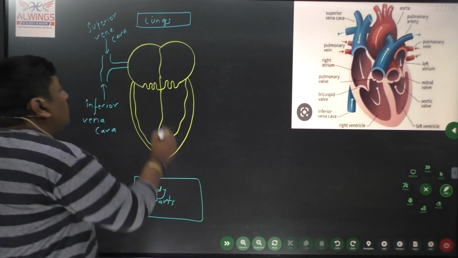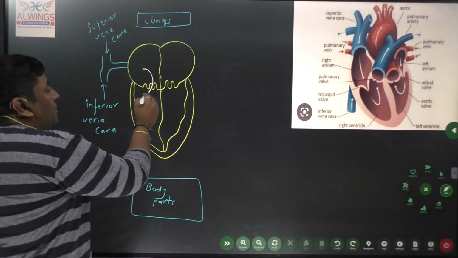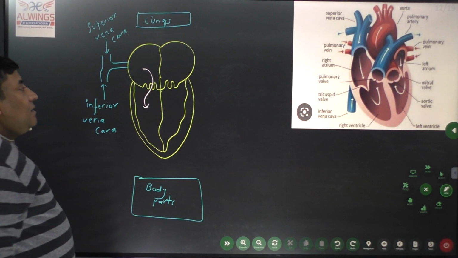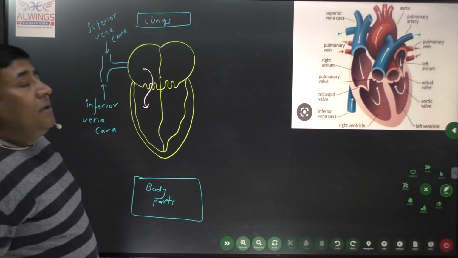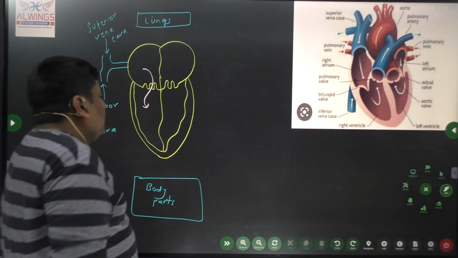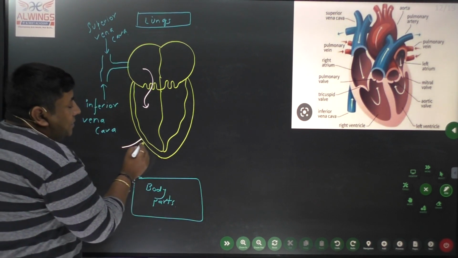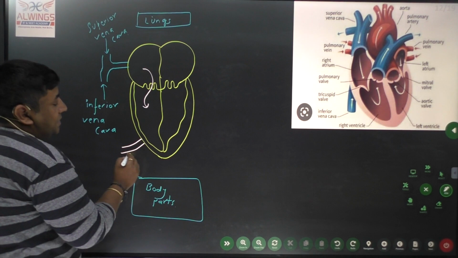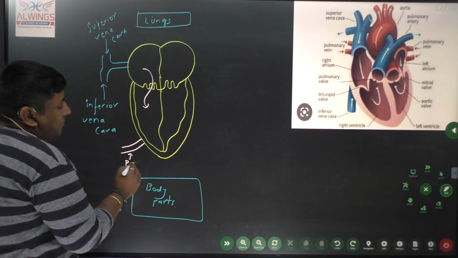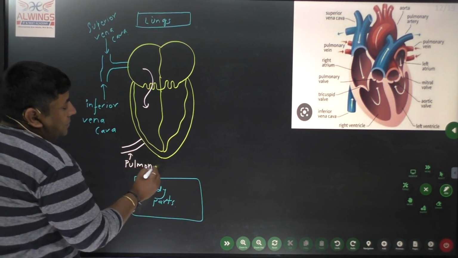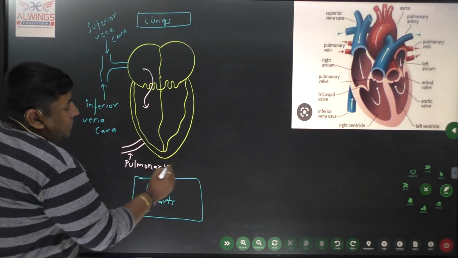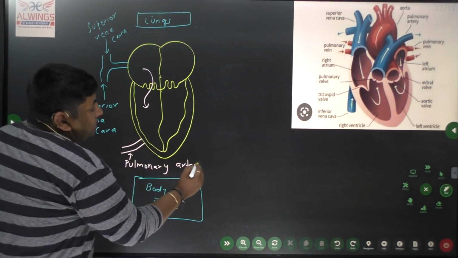Now from the right auricle, the valve will open and blood will flow into the right ventricle. From the right ventricle, one artery releases, called the pulmonary artery. What is its function?